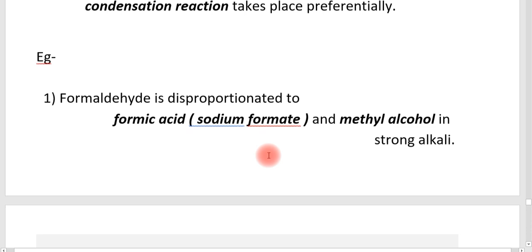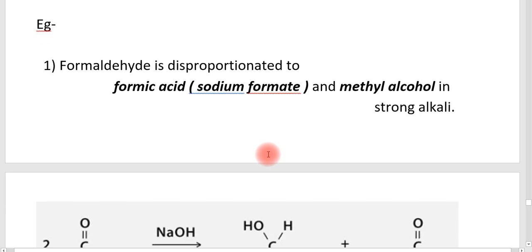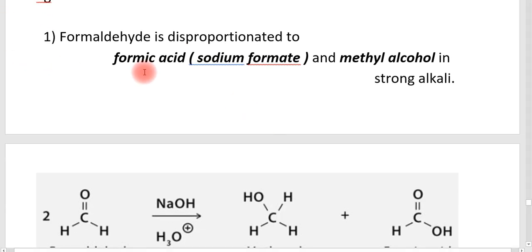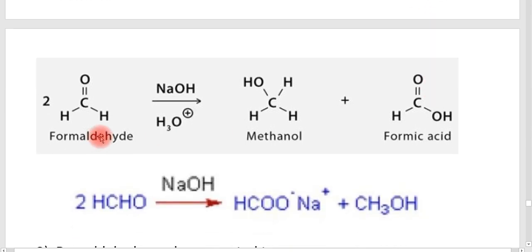Anyway, I am telling you two examples for this Cannizzaro reaction. The first one is formaldehyde. When formaldehyde undergoes the Cannizzaro reaction, the formaldehyde is disproportionated to formic acid and methyl alcohol. That means the aldehyde changes into an acid group and an alcoholic group in the presence of a strong alkali. Here that equation is given.